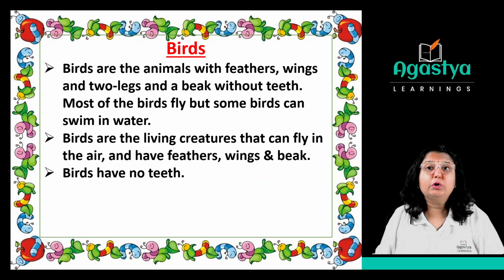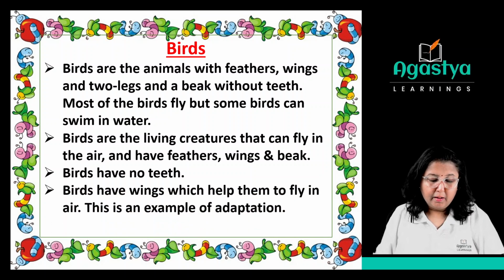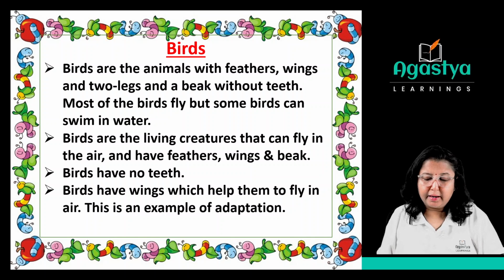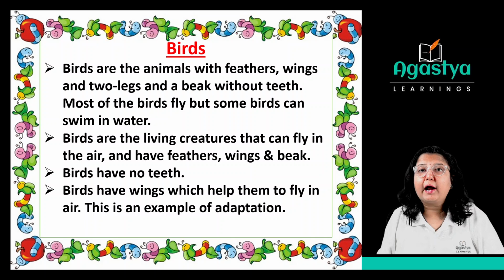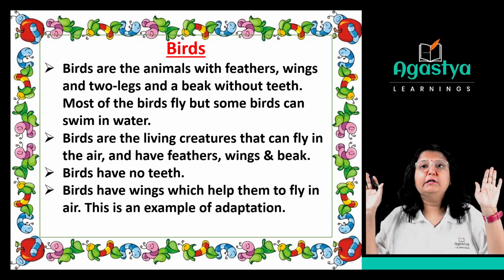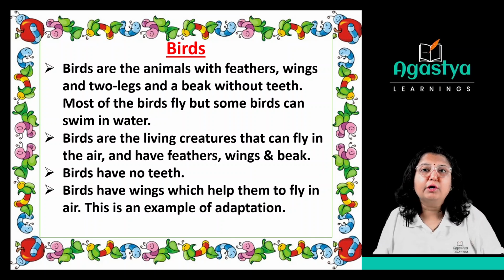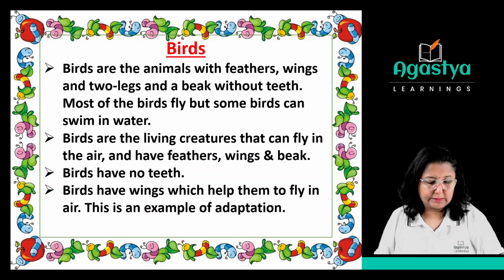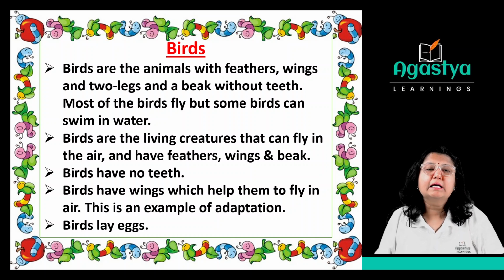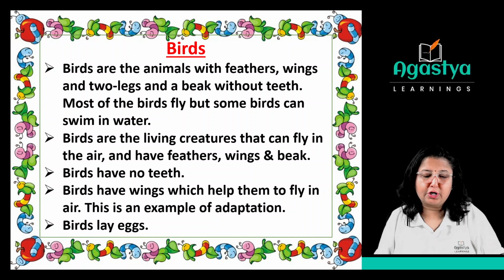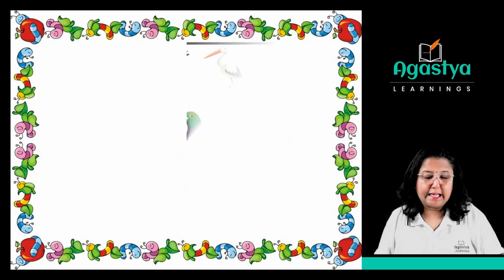Birds have no teeth. Their beak has no teeth inside. Birds have wings which help them to fly in the air. This is an example of adaptation. The front arms are converted into wings. Next, birds lay eggs. So they are not giving birth to their young ones. They lay eggs, and from the eggs, their young ones will hatch out. So let's see the next one.